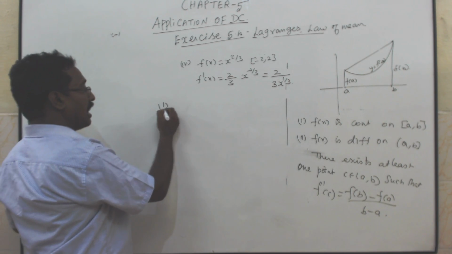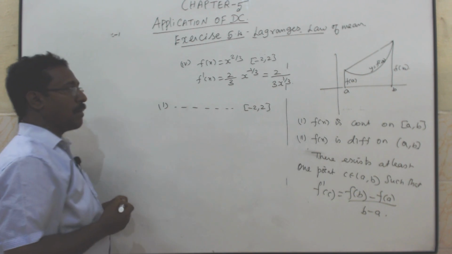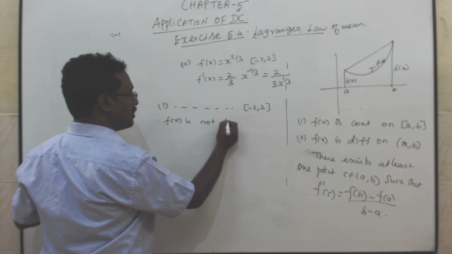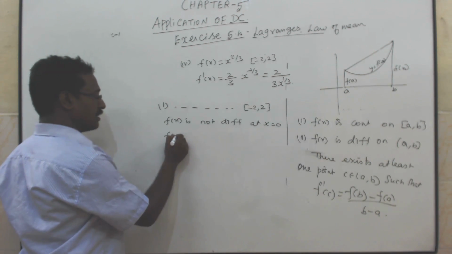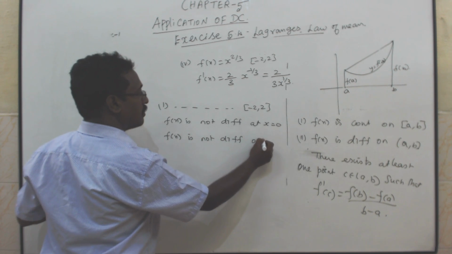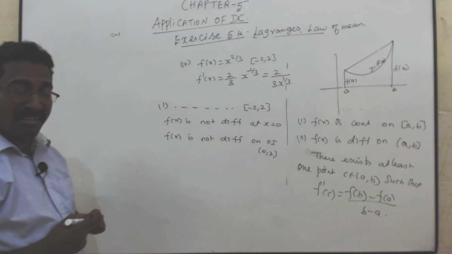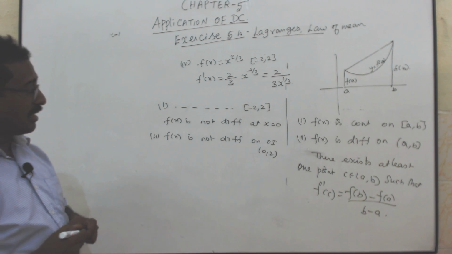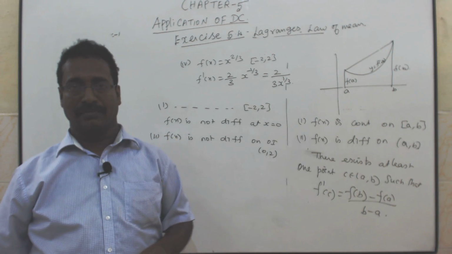First, f of x is continuous on the closed interval minus 2 comma 2, but f of x is not differentiable at x is equal to 0. Therefore, f of x is not differentiable on the open interval minus 2 comma 2. Lagrange's condition is not verified. That's why we can't apply Lagrange's law.